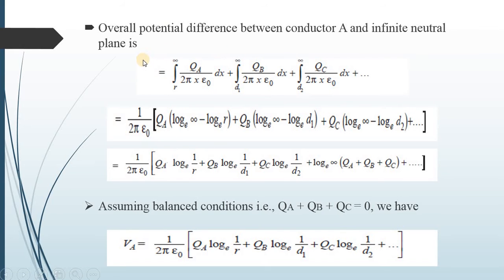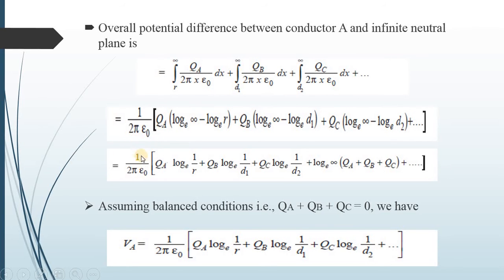By solving this equation further, 1 upon 2 pi epsilon 0 is a common term. In the bracket there is QA, then dx upon x. By integrating dx upon x with limits r to infinity, it will give log to the base e infinity minus log to the base e r. Similarly, for QB the limits are D1 and infinity, so log to the base e infinity minus log to the base e D1. In QC, the limits are D2 and infinity, so QC times log to the base e infinity minus log to the base e D2.